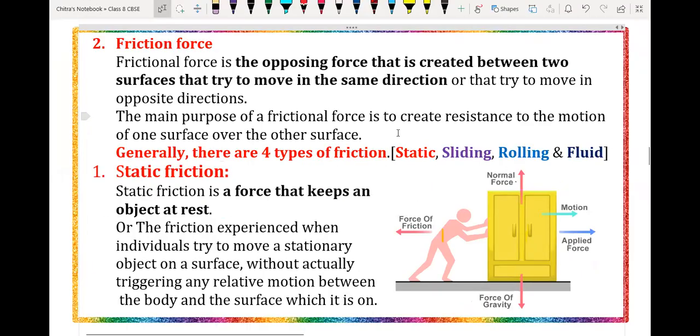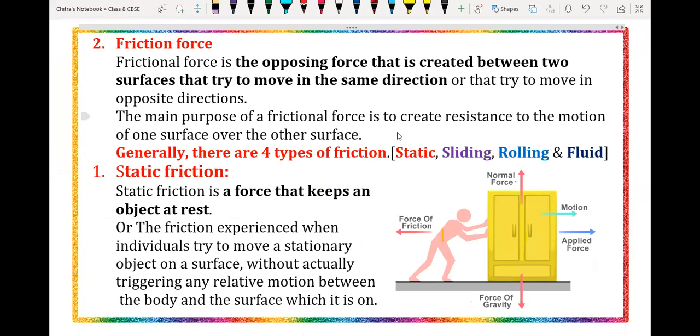Okay, so we are going to start the friction force today, everyone. First we have to discuss what friction force is all about. The friction force works between two objects when they are in contact with each other, and the friction force reduces the velocity of the other object. Okay, let's discuss here.